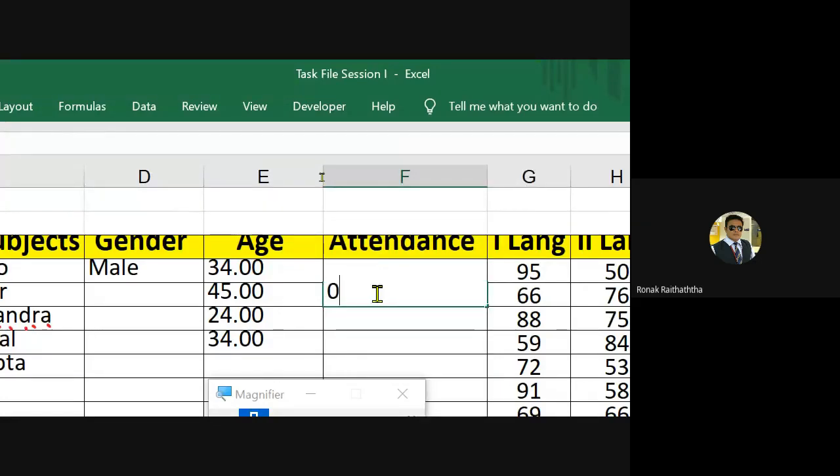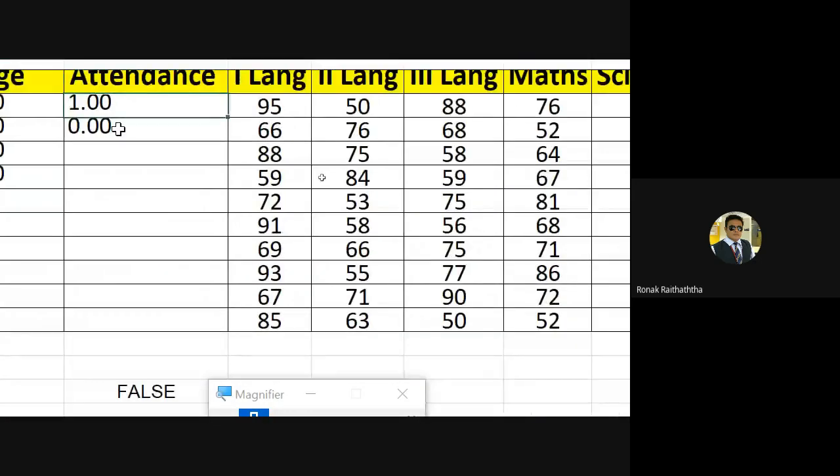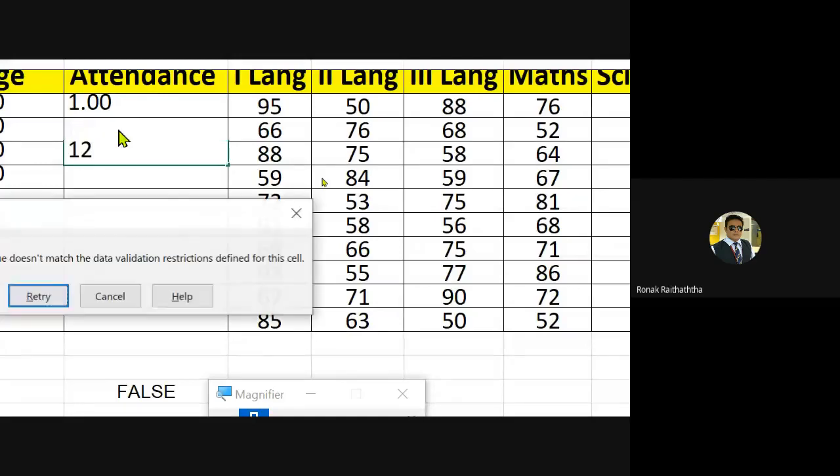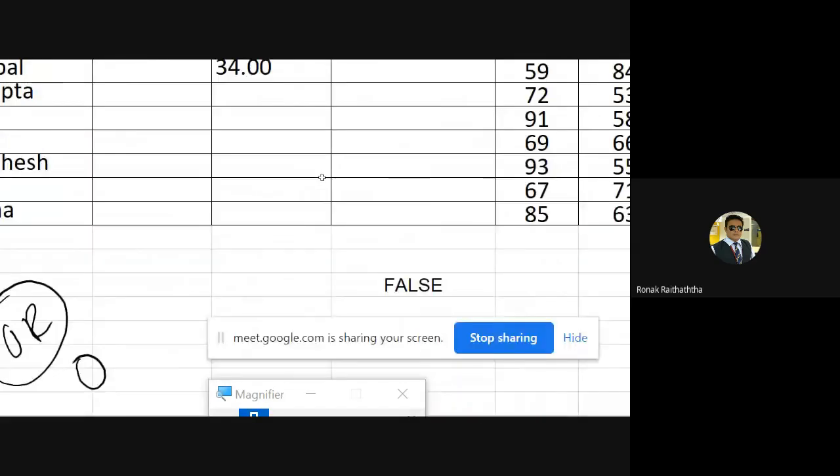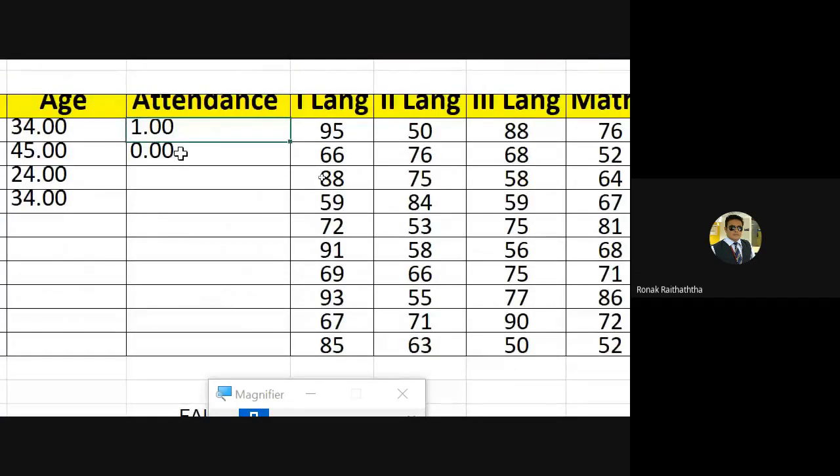So now in this case, it's 0, allowing me to do so. If I put 12, it won't allow me. So it would allow either 1 or 0. And you are aware of how to increase and decrease the decimals. Some people say, sir, 0.00. So do it, decimal increase or decrease, your choice.